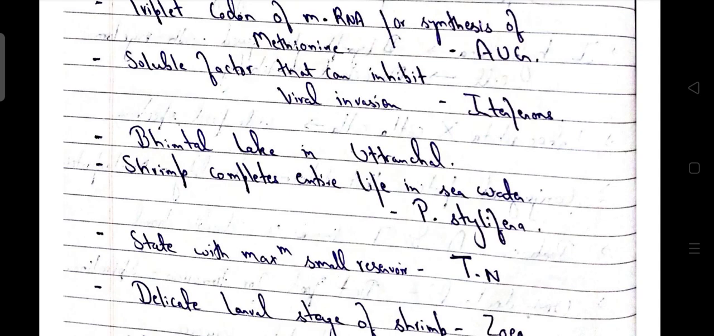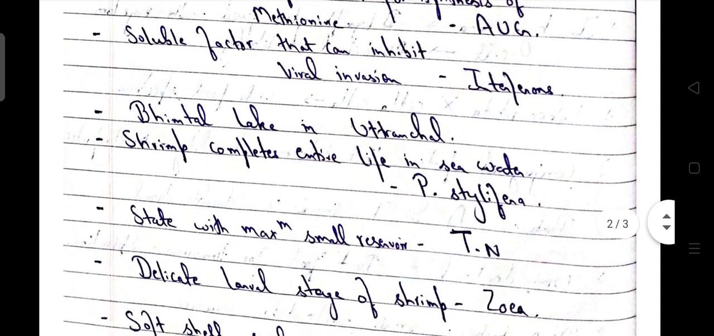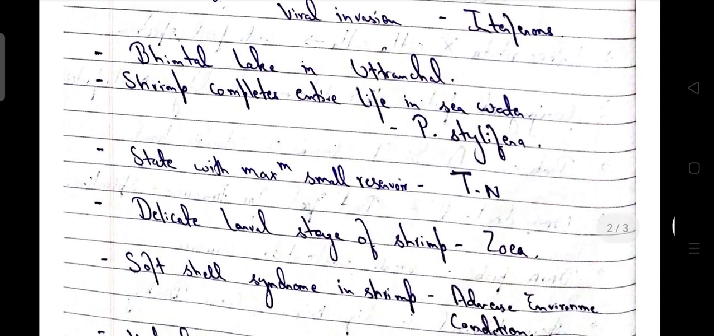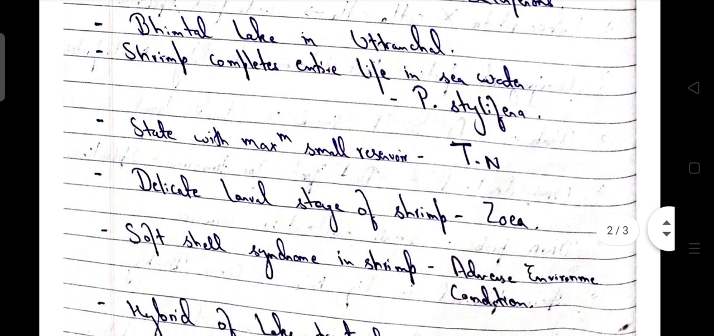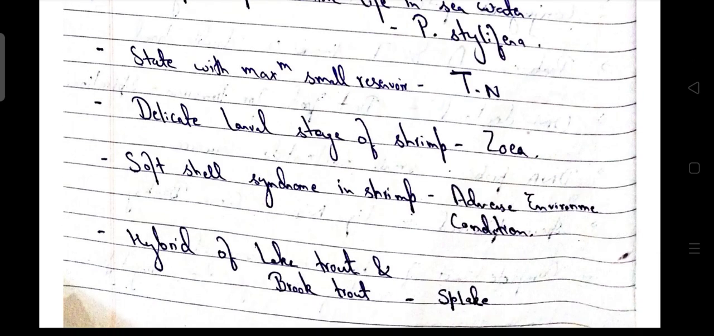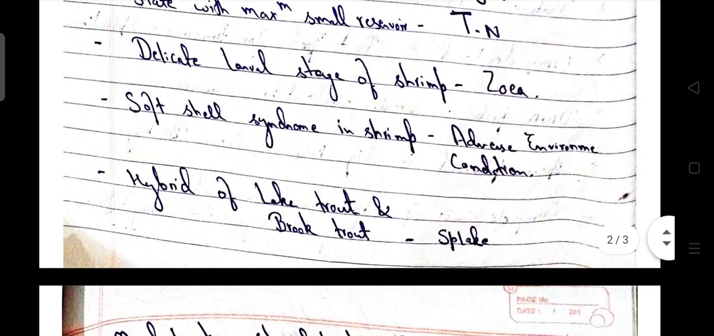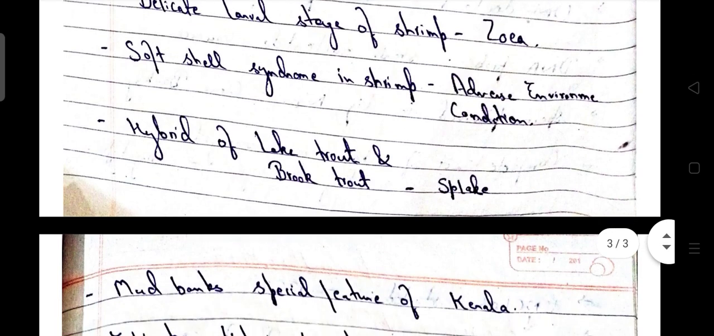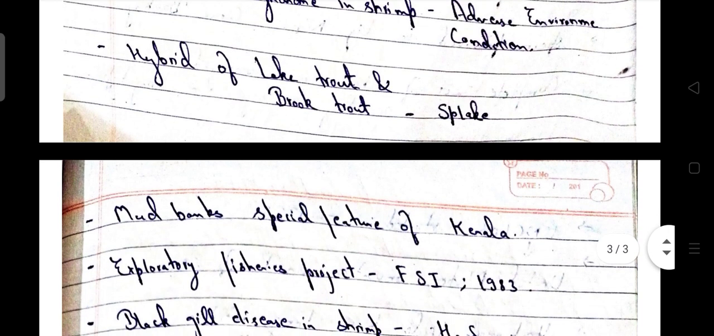Soluble factor that can inhibit viral invasion is interferons. Bhimtal Lake is in Uttaranchal. Shrimp that completes its entire life cycle in seawater is Parapenaeopsis stylifera. State with maximum small reservoirs is Tamil Nadu. Delicate larval stage of shrimp is zoea. Soft shell syndrome in shrimp is caused by adverse environmental conditions.